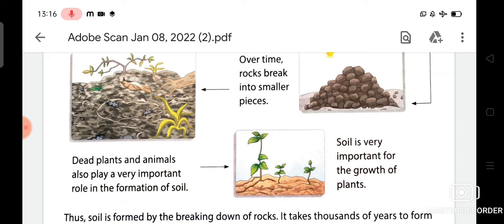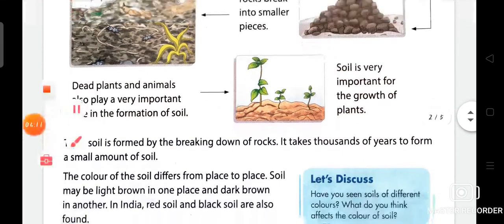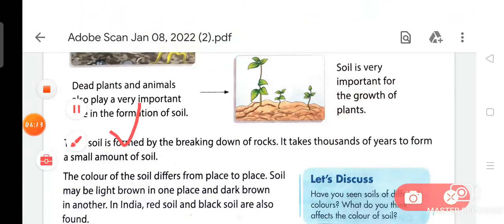It acts as a reservoir of the water. Soil has different minerals essential for the growth of the plant. Thus, soil is formed by the breaking down of rocks. It takes thousands of years to form a small amount of soil.